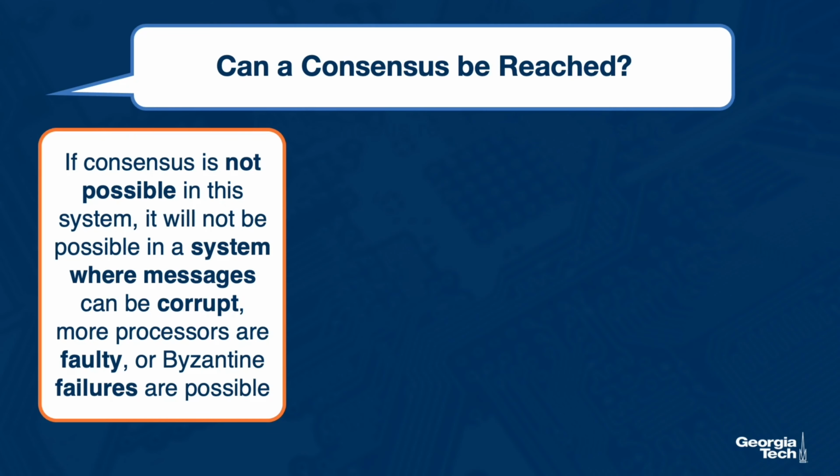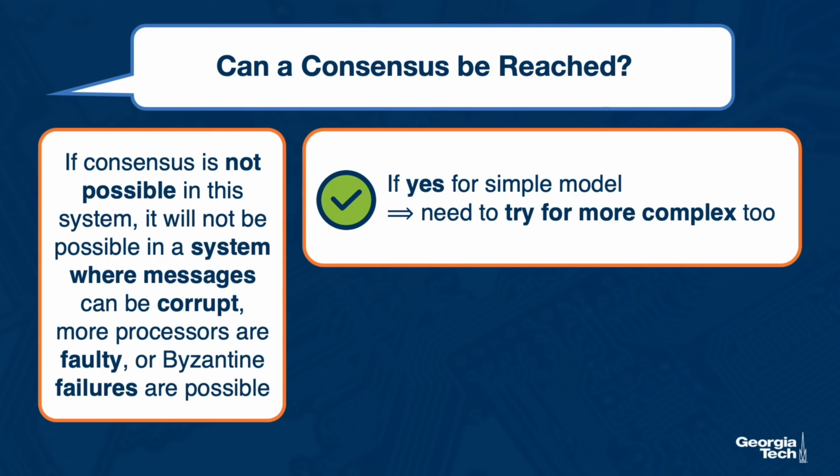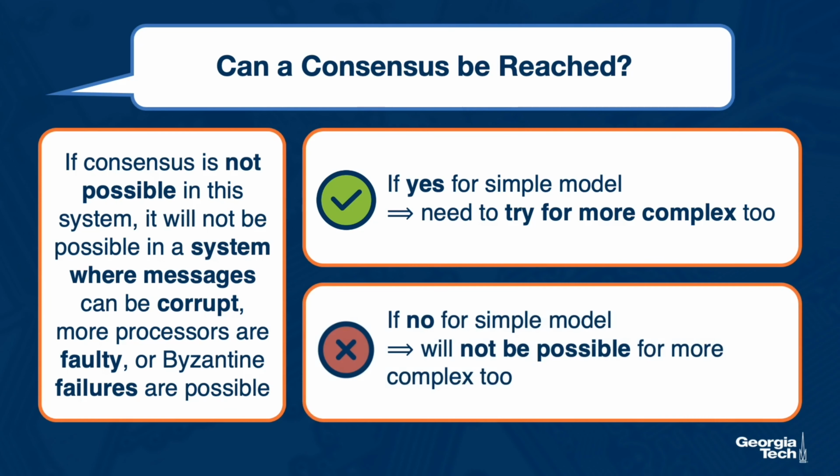Analyzing the question of whether consensus is possible using the simple model we introduced is still very useful. If we find out that the answer is yes, that a consensus can be reached with the simple model, that gives us no guarantee that a consensus could be reached in a more general, more complex system, so we'll have to further investigate. However, if we find out that the answer is no, that reaching a consensus is not possible even with this kind of simple model, then we immediately know that we will not be able to guarantee consensus if the system were more complex.